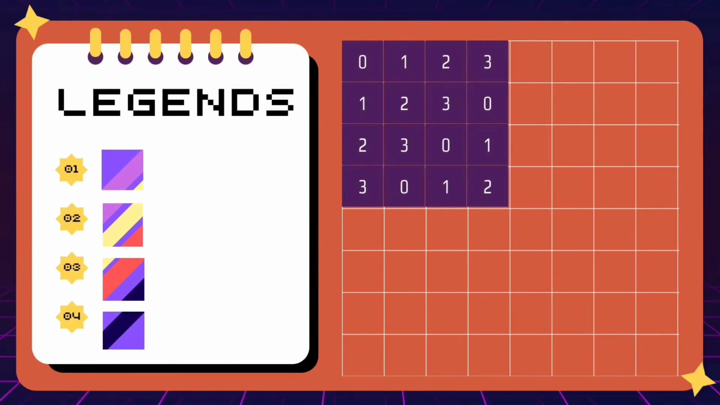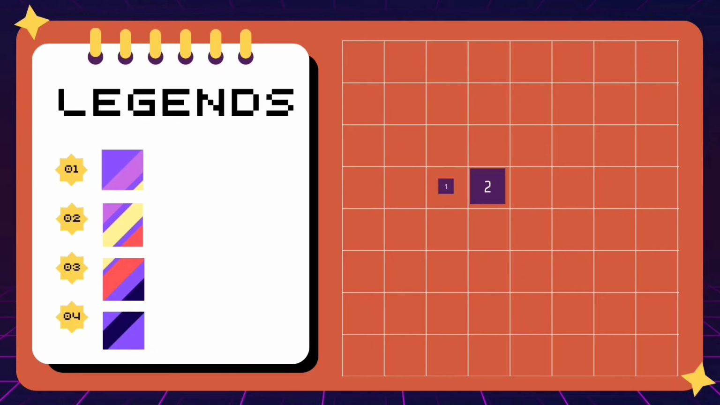Quadrant 1. In the first row, we have 0, 1, 2, 3. In the second row, we have 1, 2, 3, 0. The first number at the preceding terms is the number that is in the first number series of 0, 1, 2, 3. In the third row, we have 2, 3, 0, 1. In the fourth row, we have 3, 0, 1, 2.